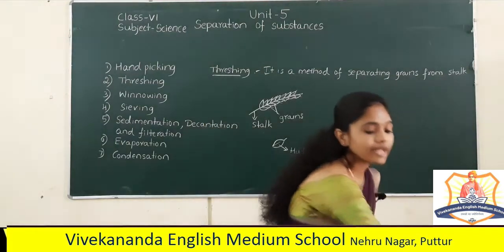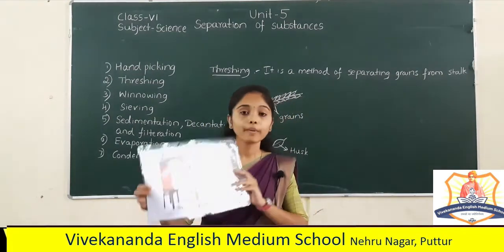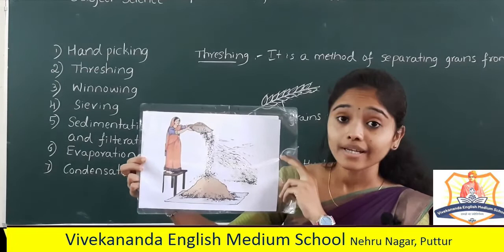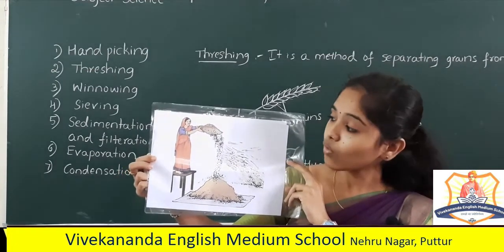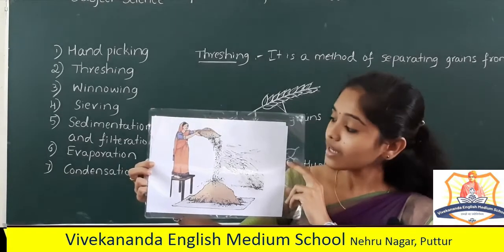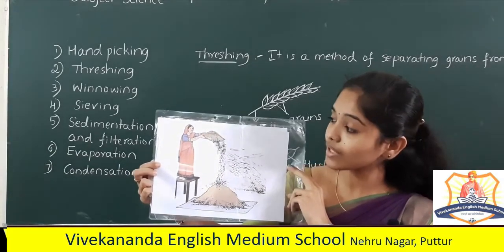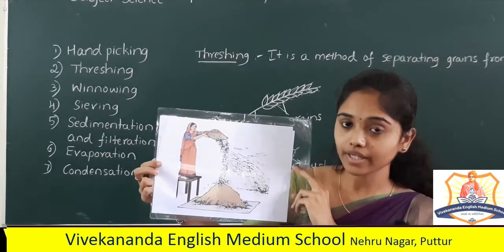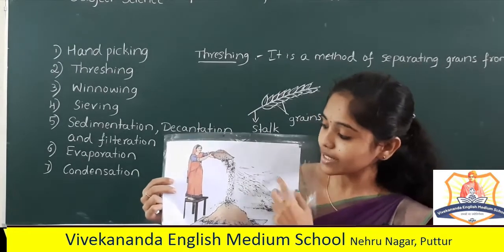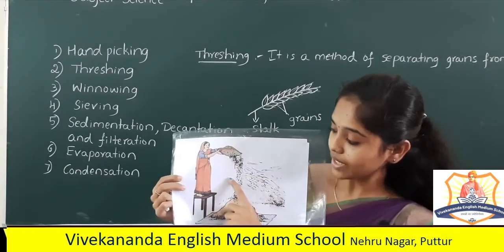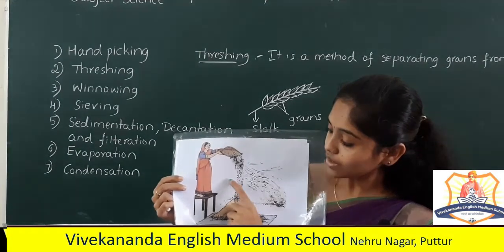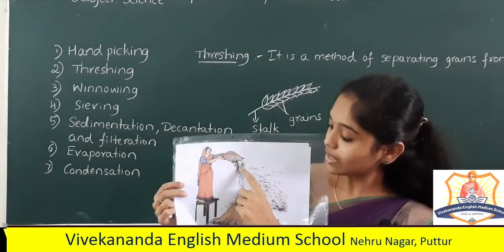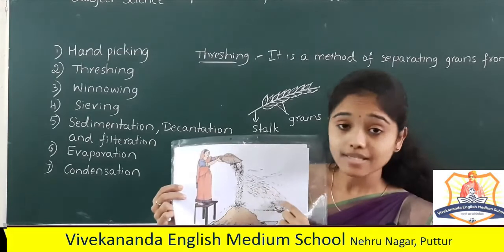We can easily understand winnowing by looking at this picture. See here, a woman is standing on a raised platform holding a container with a mixture containing both grains and husk. The husks are light in weight.